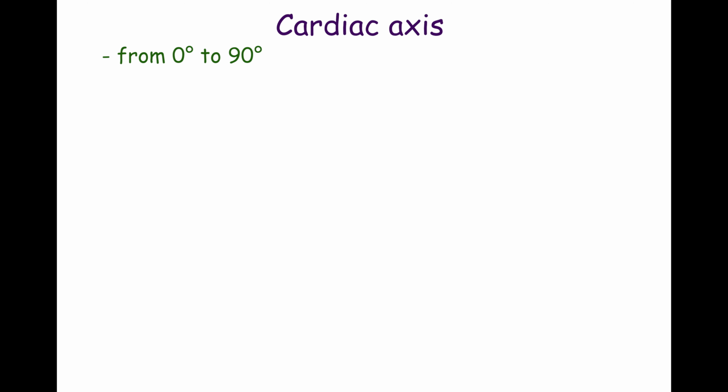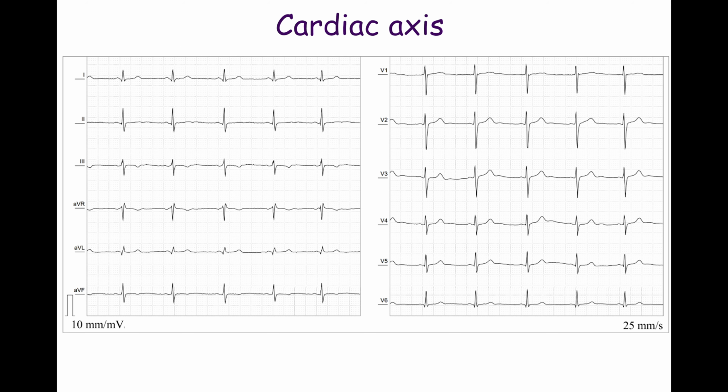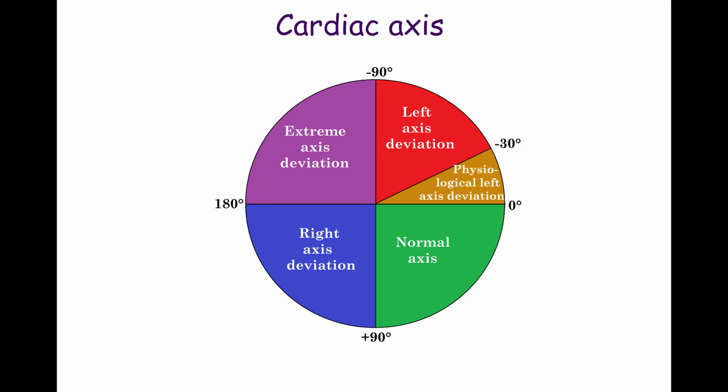The normal cardiac axis ranges from 0 to 90 degrees. In other words, there are dominant R waves in leads I and aVF. Occasionally, a slight left axis deviation is observed in healthy individuals. The cardiac axis on this ECG is plus 4 degrees. Physiological left axis deviation refers to a cardiac axis between minus 30 and 0 degrees. This is often seen in obese patients and during pregnancy.